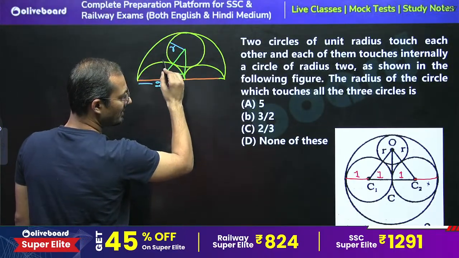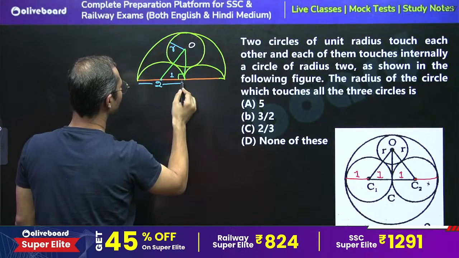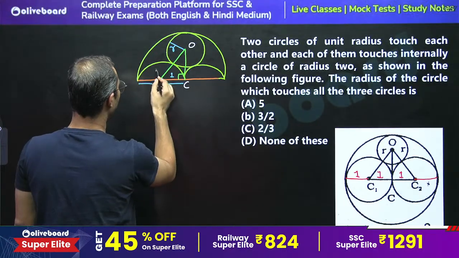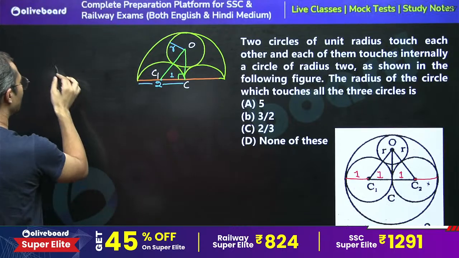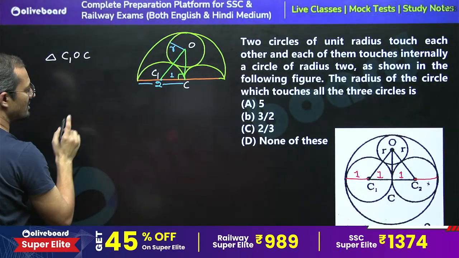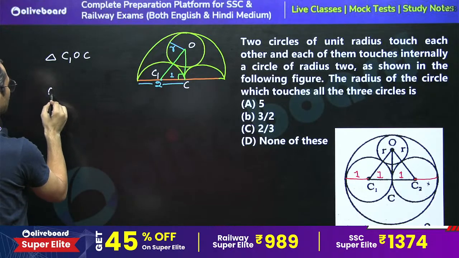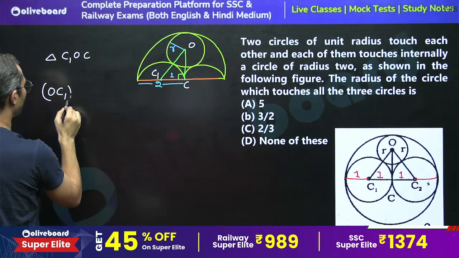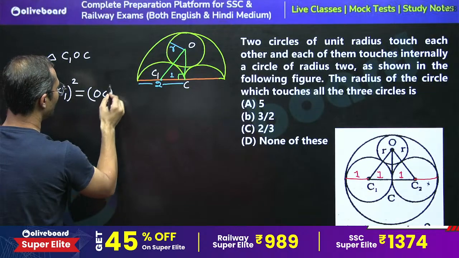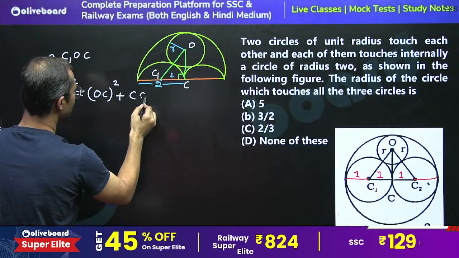I am going to name it O. This is C, and this is C1. So in triangle C1OC, this is a right angle triangle. So OC1 square is equal to OC square plus CC1 square.